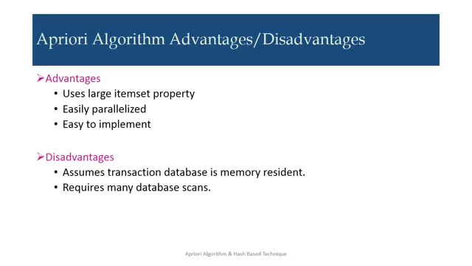So it requires a huge amount of memory space and many database scans, because in every iteration you have to scan the data set to find out the support count of the candidate set. So that's why the number of scans is more. This is the demerit of the Apriori algorithm.